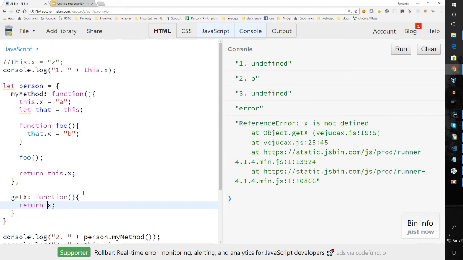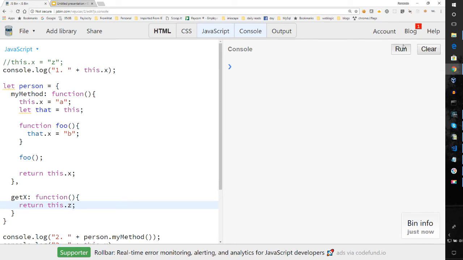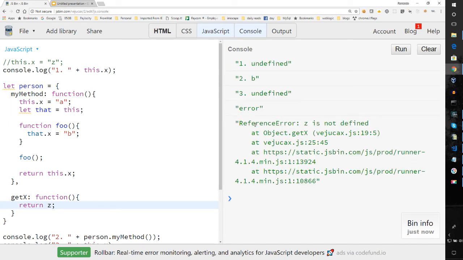But if we said something else like this.Z, it would be undefined because there's no such thing as Z, which is different than not defined. You notice that Z is also not defined anywhere, but it gives me undefined because I'm qualifying it with this. Whereas if I just say Z, it'll give me an error. So there you have it. This is not always this. It's not always what you expect in JavaScript.